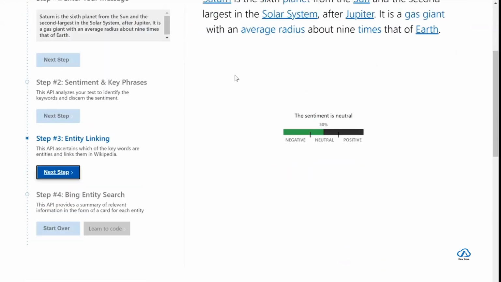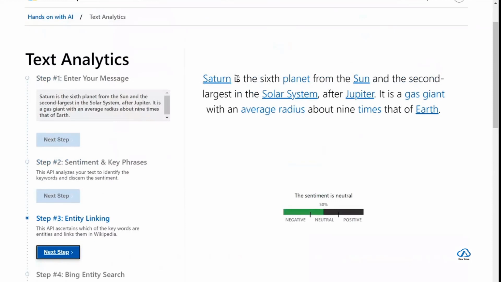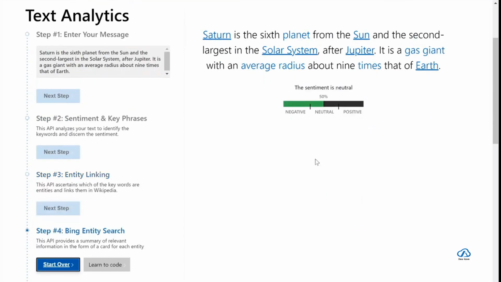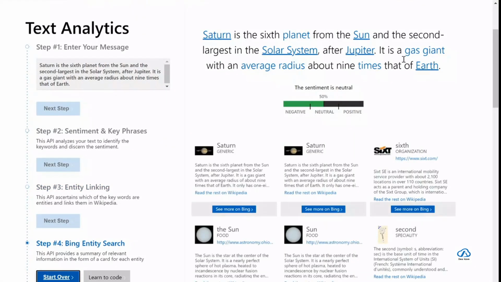Entity linking means it will identify entities like geographical locations, celebrities, landmarks, known things like Sun, Saturn, Jupiter, solar system, Earth, like that. And once it identifies those, it will further give me deep links for further reference, like Saturn is a planet, or the solar system is the entire solar system.